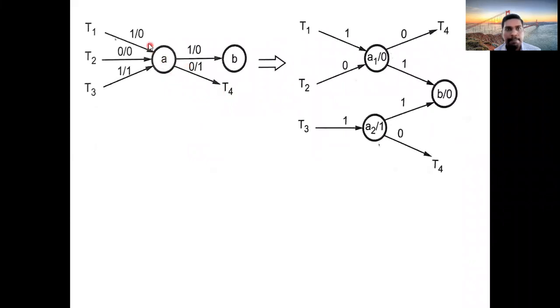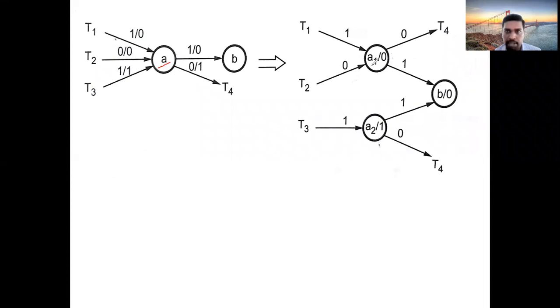See here, we are having two zeros the same, but the third one is reflecting one. Outputs are not the same. We are having three incoming arcs for A, but the outputs are not the same. If outputs are the same, directly you can put them into the circle. But in the previous case, we have seen that. But right now, outputs are different. Then, if outputs are different, you should segregate this A into two parts.